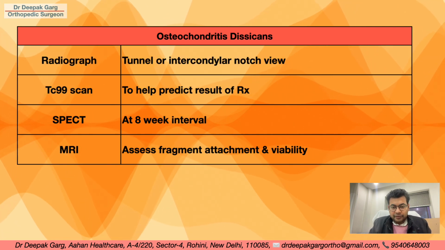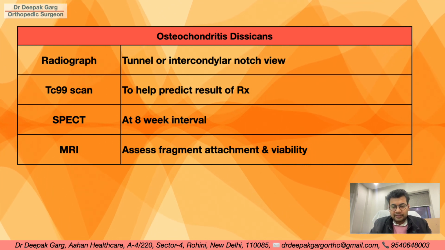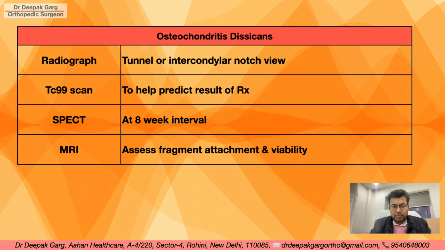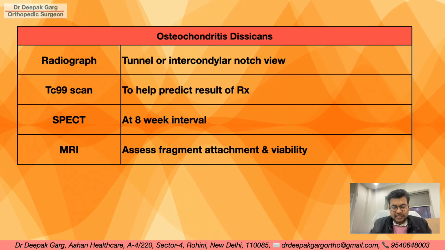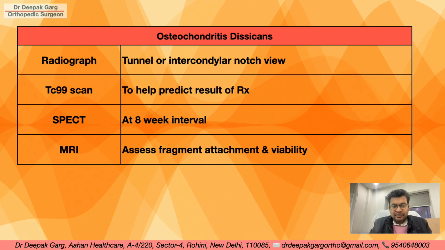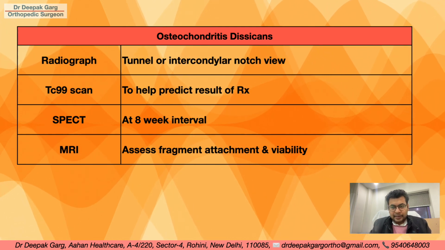We can go for various investigations. Usually we go for the radiograph. Normally we go for AP and lateral radiographs, which will be normal. We can go for a tunnel view specifically for osteochondritis dissecans, or an intercondylar notch view. Then we go for MRI. MRI will assess the fragment attachment and viability.